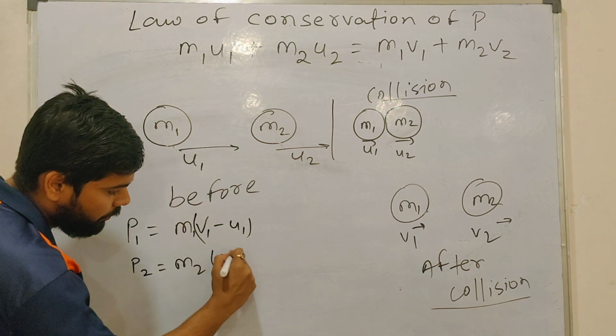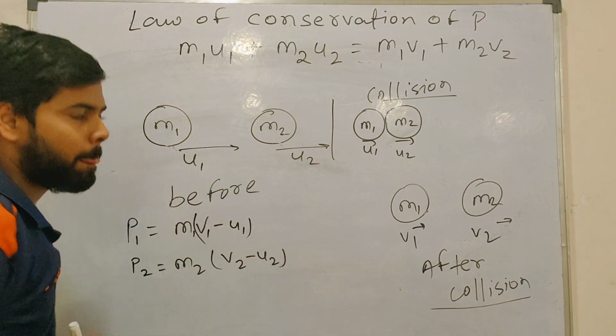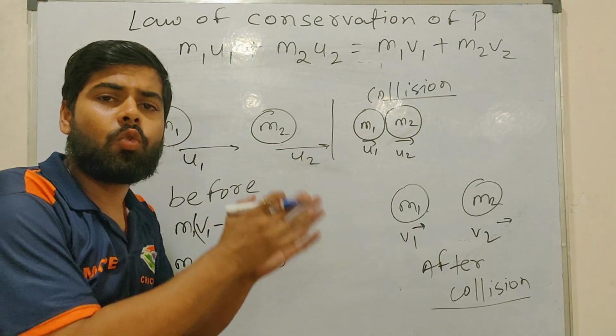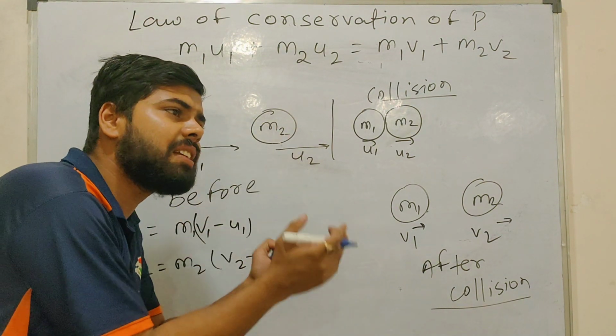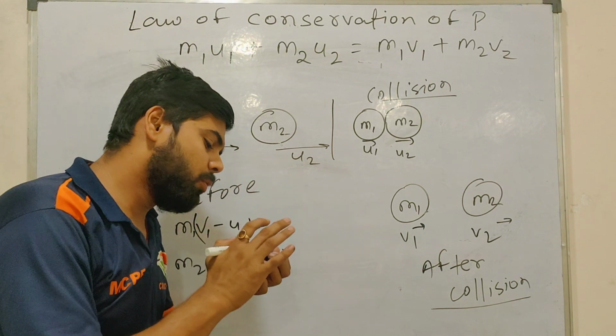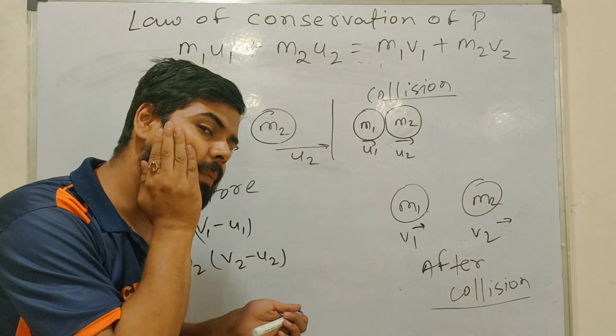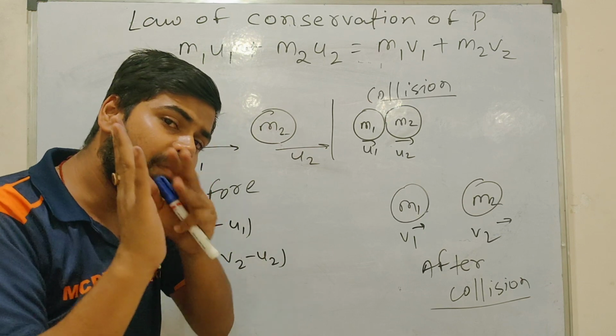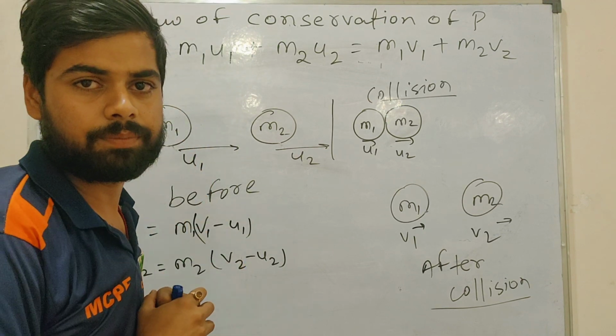m2 (v2 minus u2). We know the third law of motion: every action has an equal and opposite reaction. If someone slaps me with this hand, however much force my cheek receives, the same effect my hand will also feel.